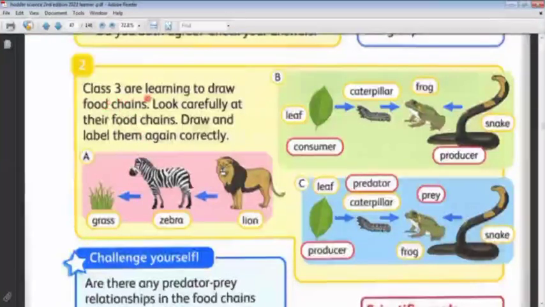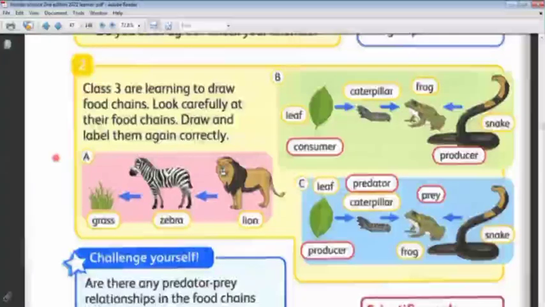Class 3 are learning to draw food chains. Look carefully at their food chains, then draw and label them again correctly. So each food chain has some mistakes. We want to make it correct. The first one, A. What do you think is the mistake about this food chain, Sabah? The lion is not eaten by the zebra.